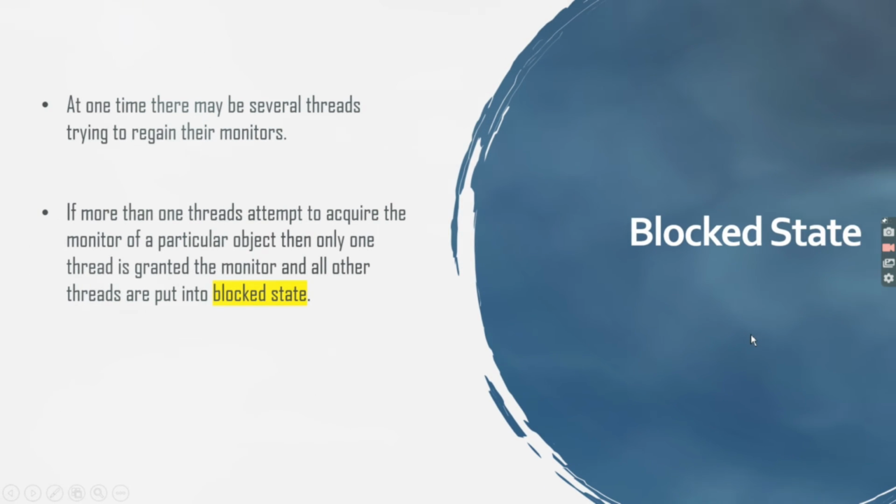Next is blocked state. A thread is said to be blocked when it is prevented from entering into the runnable state. This happens when the thread is suspended, sleeping, or waiting in order to satisfy a certain requirement.